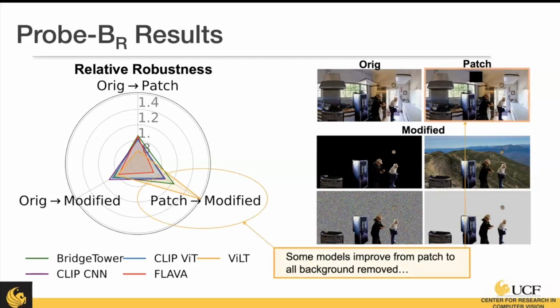What we see here is that some models improve from the patch to all background being removed. So this is that single stream BridgeTower model. What this means is that when we add a patch, the model performance drops noticeably. So when we take out the patch and replace it with a full filler, it's actually performing better than with just the patch. This shows quite a significant weakness in that single stream approach we've been talking about.